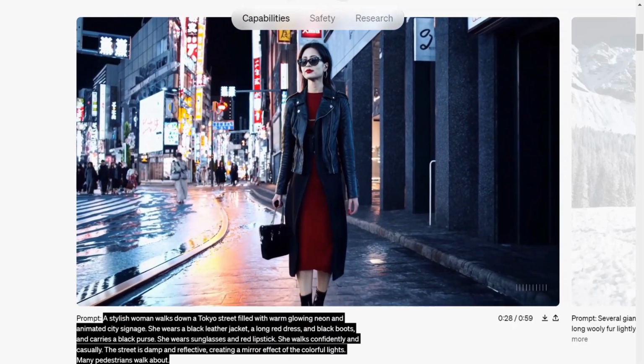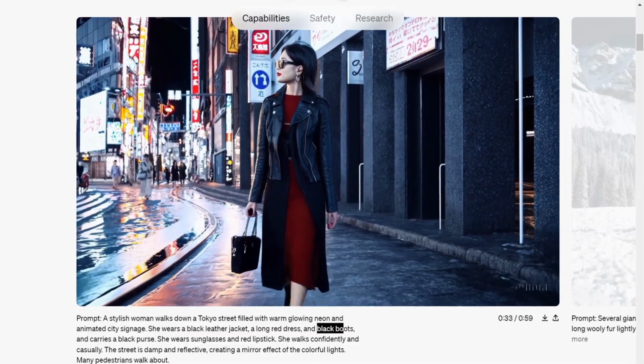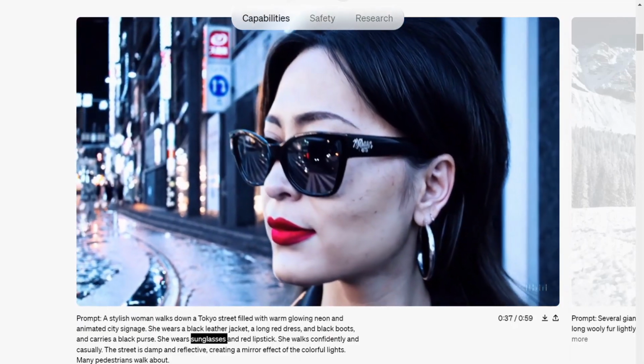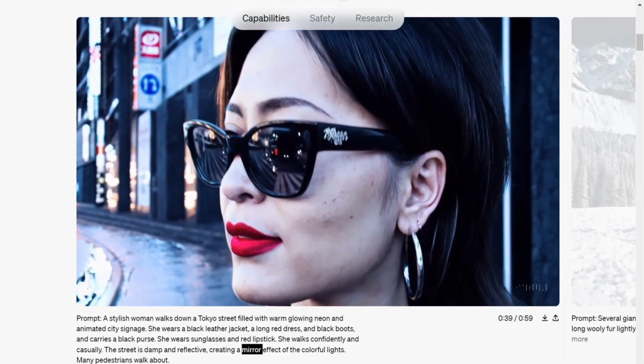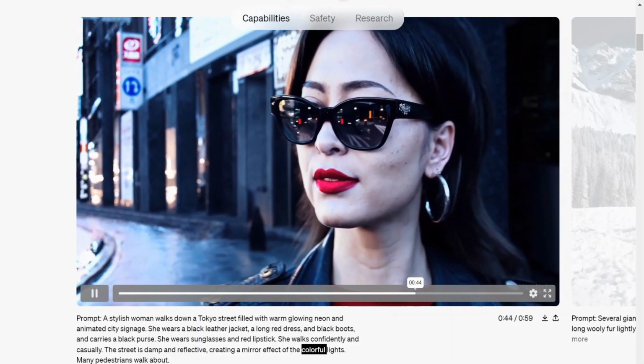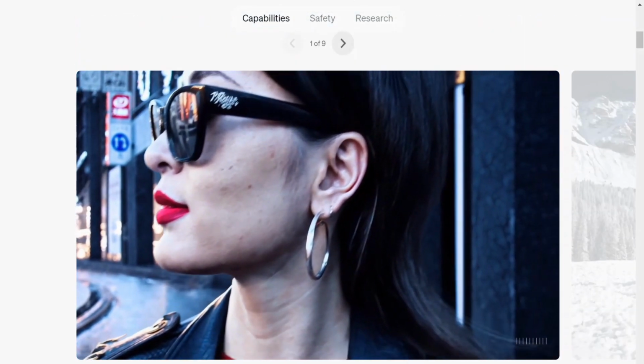So this is the only skill that I require. A stylish woman walks down the Tokyo street, black leather jacket, long red dress, black boots, a black purse. She wears sunglasses, red lipstick, walking confidently, casually. Street is reflective, creating mirror effect of colorful lights. So this input needs to be provided, and look at the stunning results here.